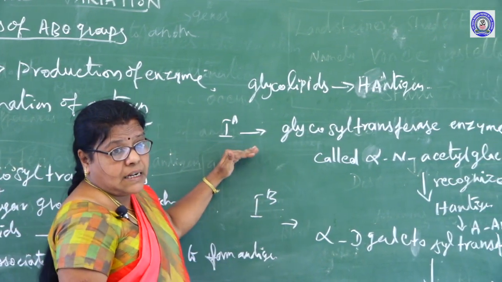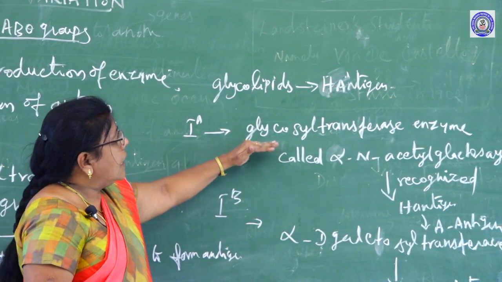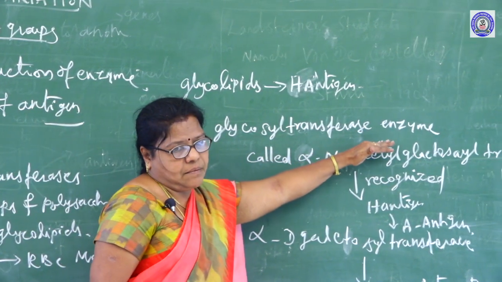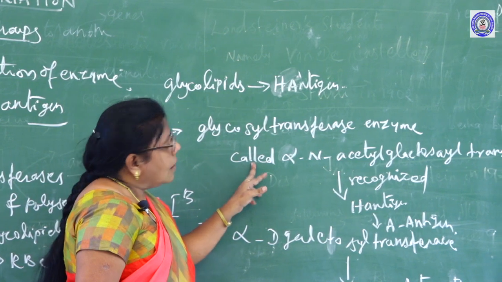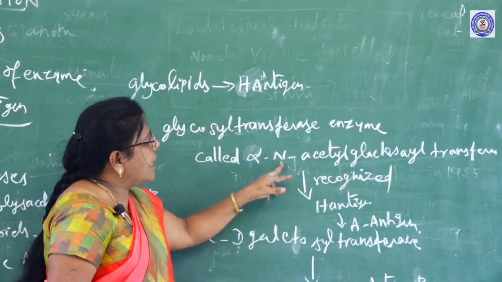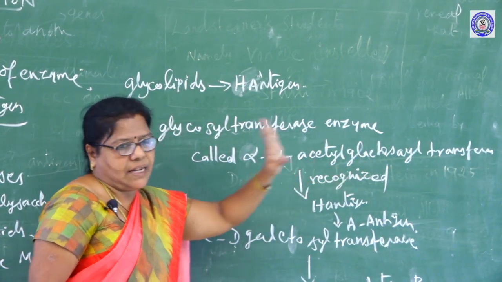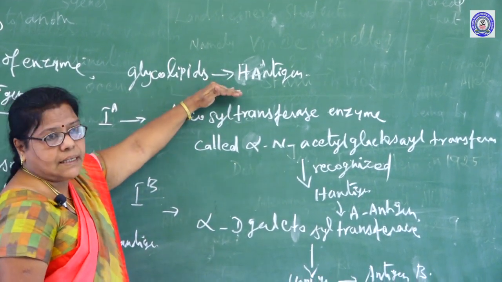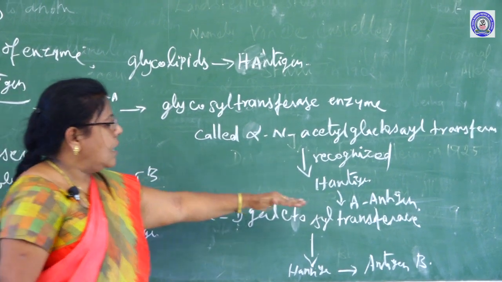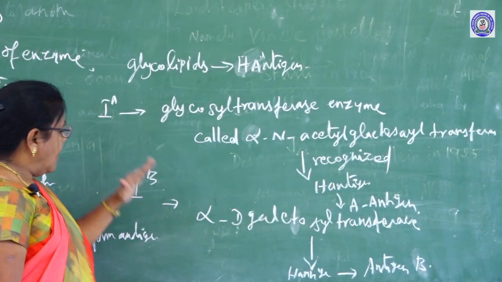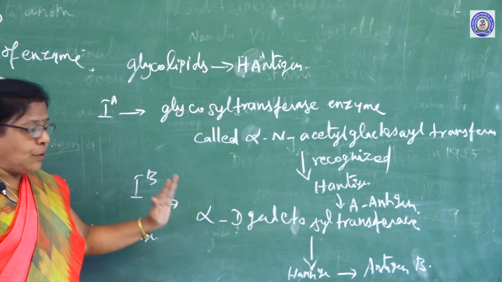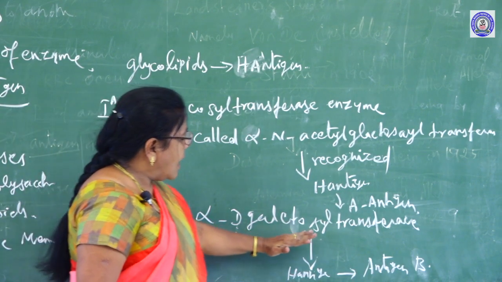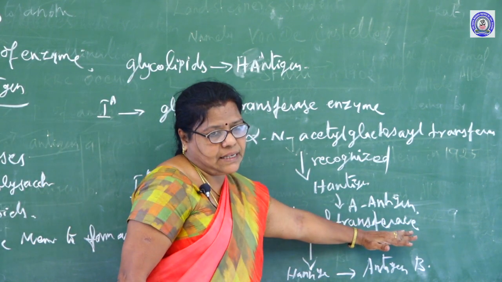First, the IA allele produces the glycosyl transferase enzyme, otherwise called alpha N acetyl galactosaminyl transferase enzyme. This enzyme recognizes the H antigen and produces antigen A. The IB allele produces alpha D galactosyl transferase enzyme.